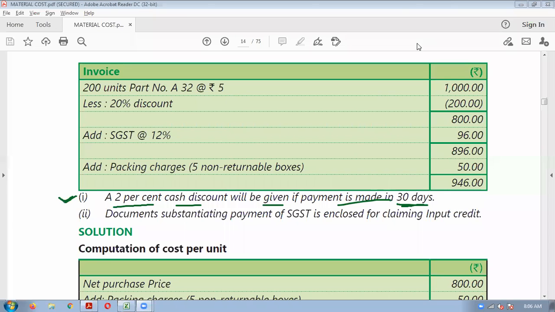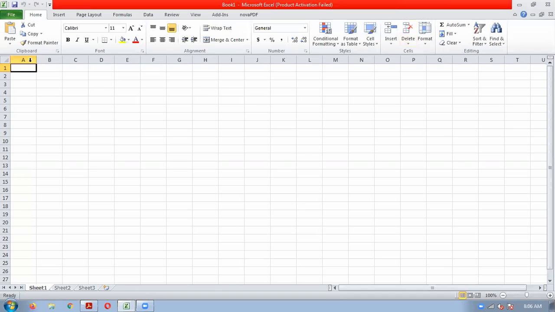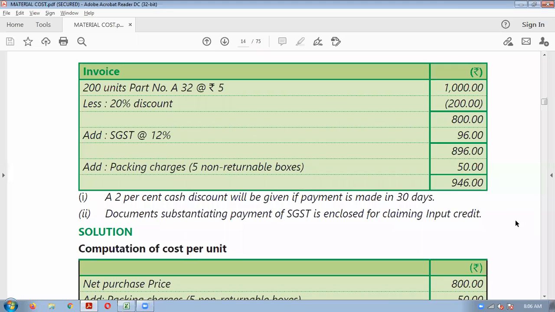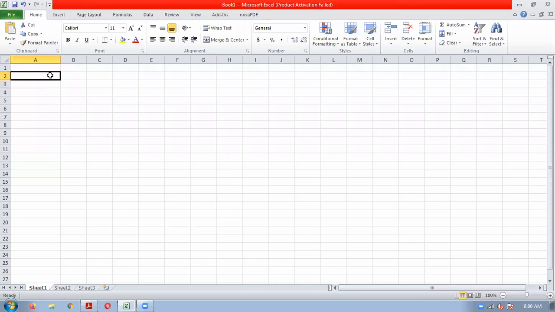How to solve this? Calculation of cost of material for costing purpose. So how will we calculate?